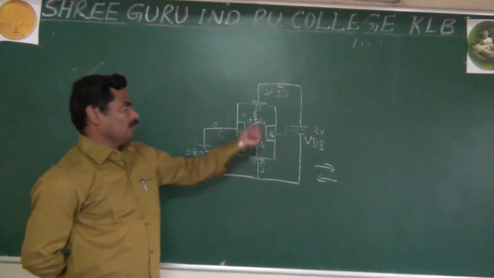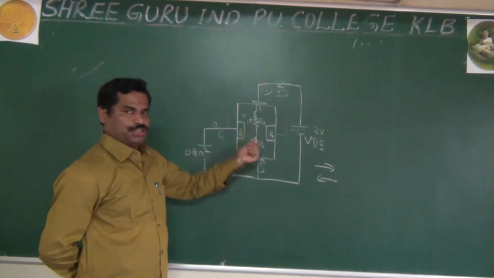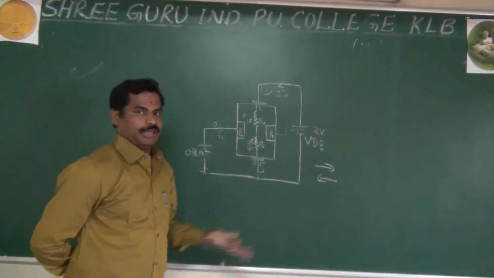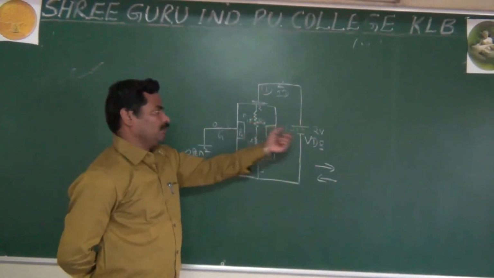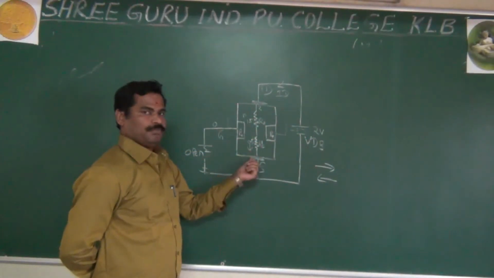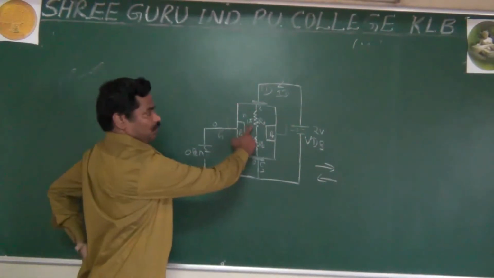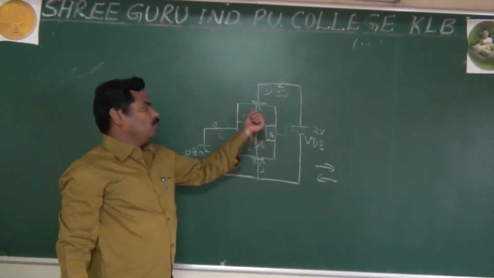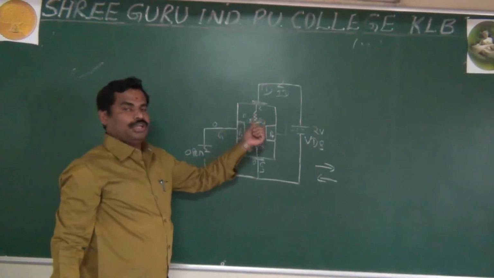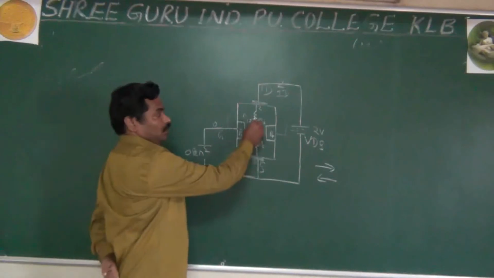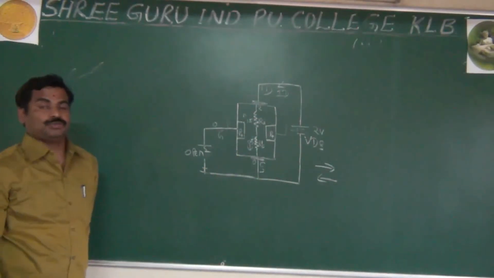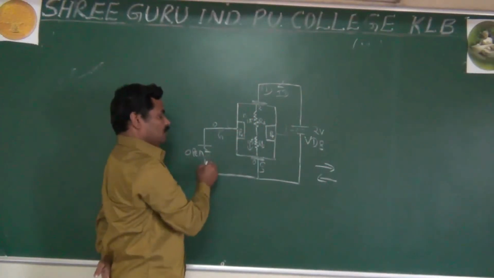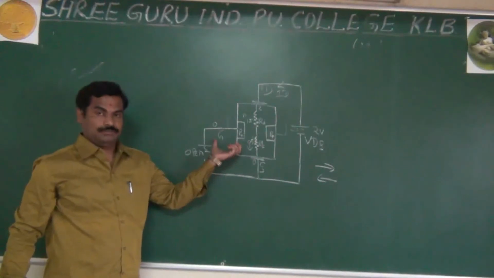Or you can say R1, R2, RA, RB are in series, and the voltage divides, as we know from the voltage divider theorem. Whatever voltage you are applying divides here and here. Also, as I said, this RA is very near to the drain as compared to the source. It means more voltage drop occurs here. And actually, this more voltage makes the gate source junction reverse bias.